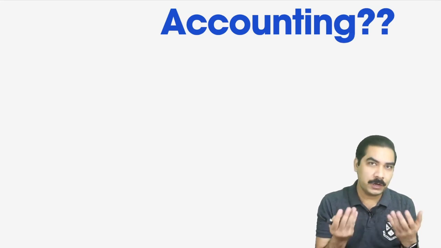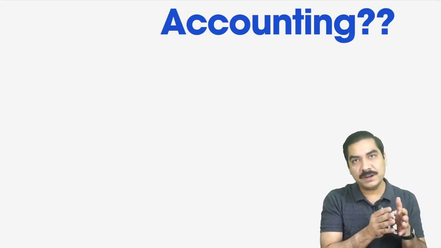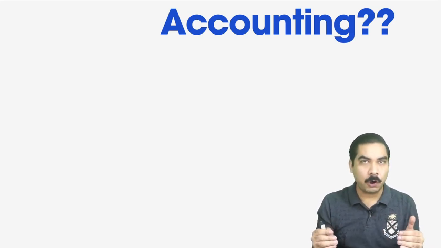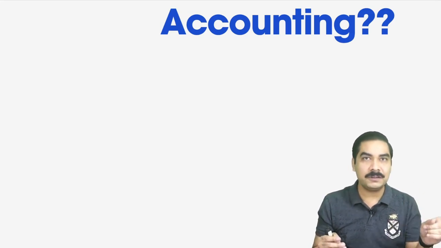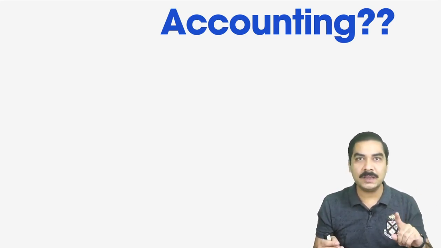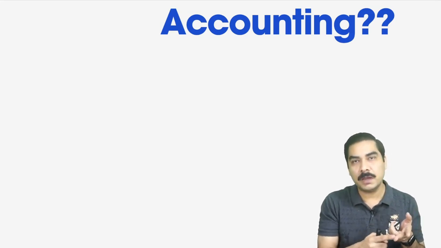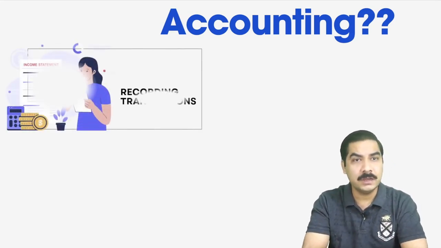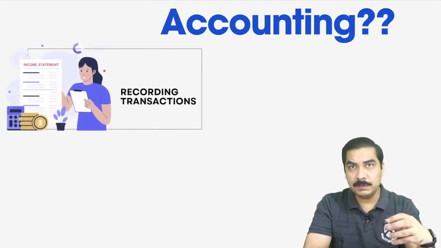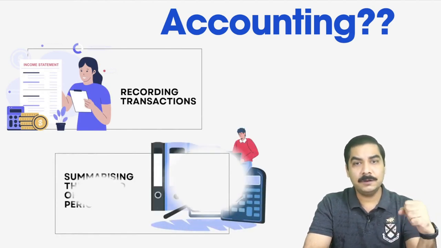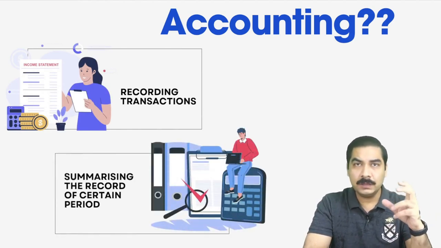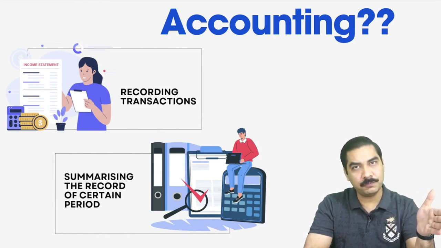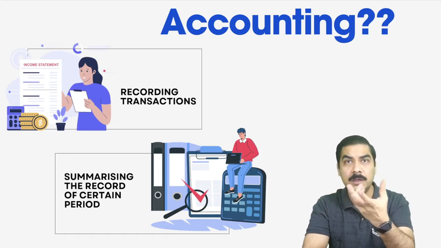So what we are doing in financial accounting is recording the financial transactions and summarizing them as per the category in a report form or in a statement form for the interested parties, the parties who have an interest in your recording and summarizing and how well you have performed during that certain period. So financial accounting is a process of recording the financial transactions and summarizing them in the form of a statement.